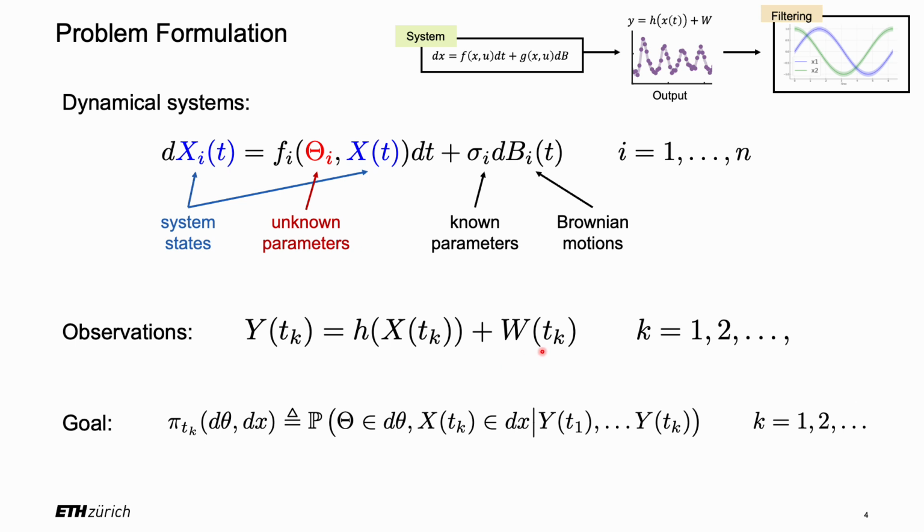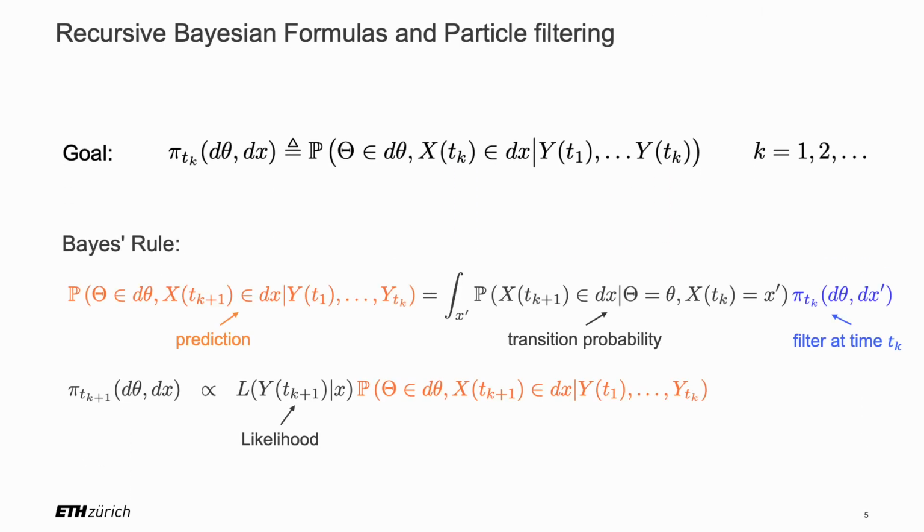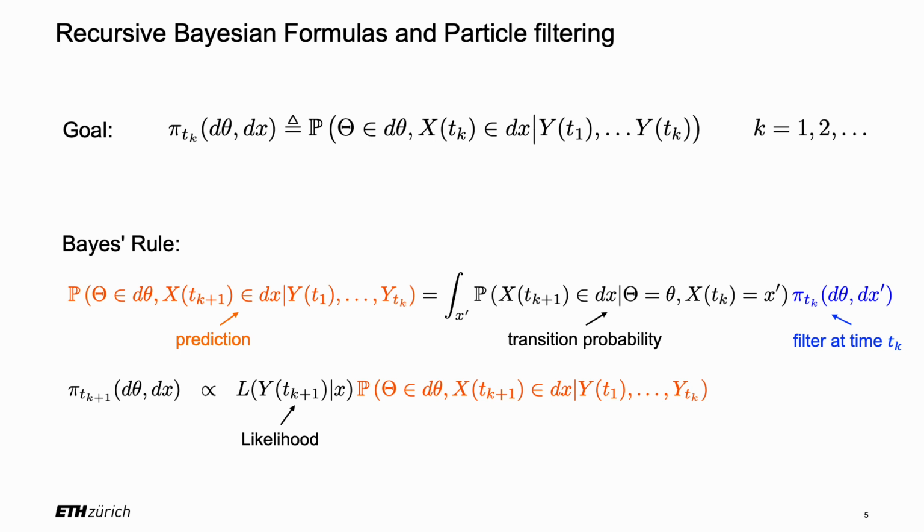With these notations, stochastic filtering aims to compute the conditional distribution of the parameter theta and the system state x, given the observations up to the current time. By the Bayes rule, the filtering problem can be solved recursively through prediction and correction steps. Specifically, at each measurement time tk, one can use the filter at time tk along with the transition probability to compute the conditional distribution of the system state at the next time tk plus 1, given the observation up to